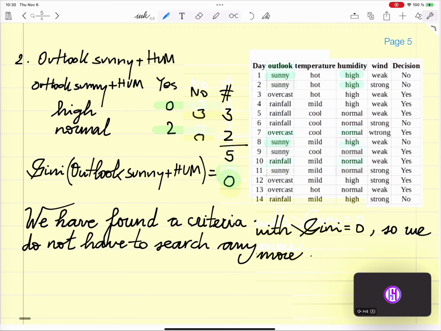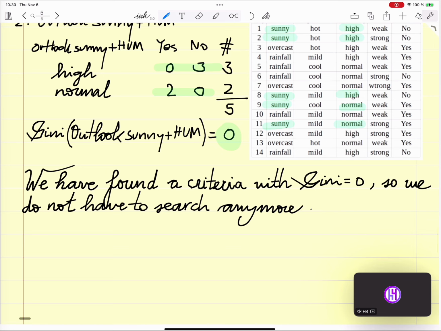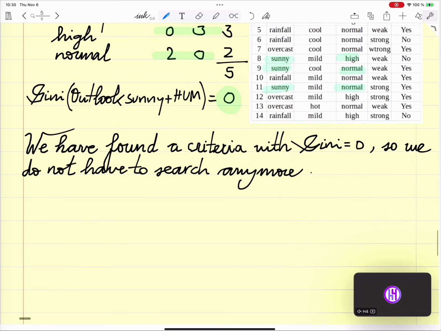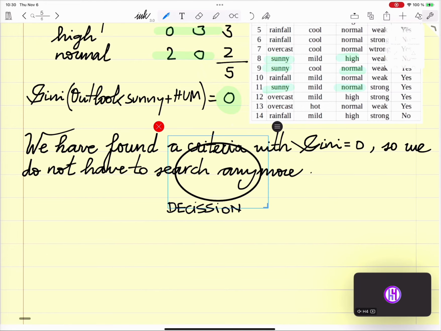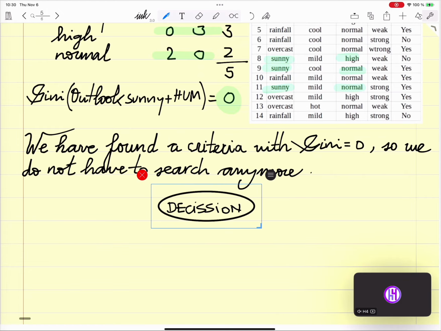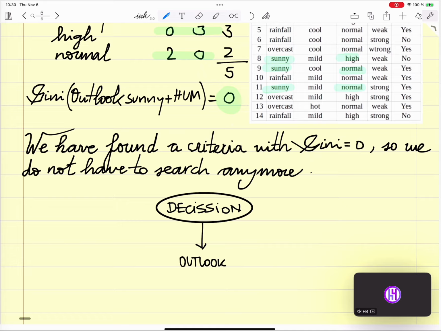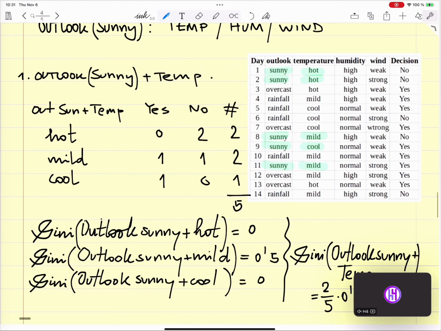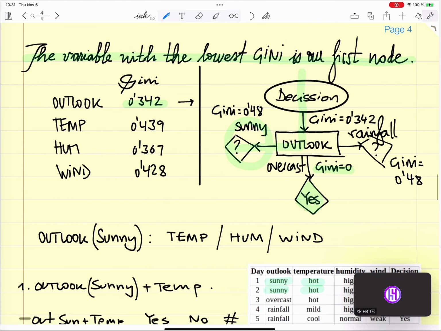So our decision tree looks like this right now. We have a decision, we have Outlook, where we had a Gini of 0.342.